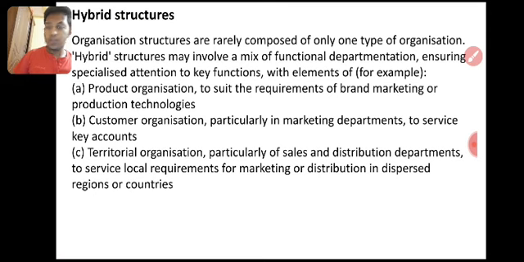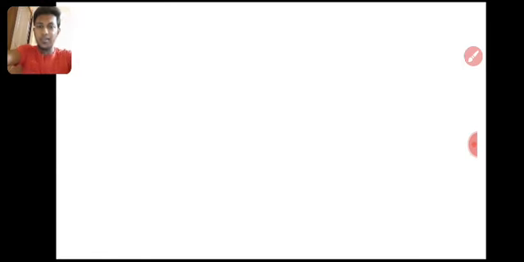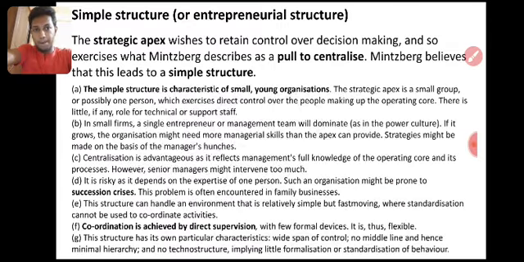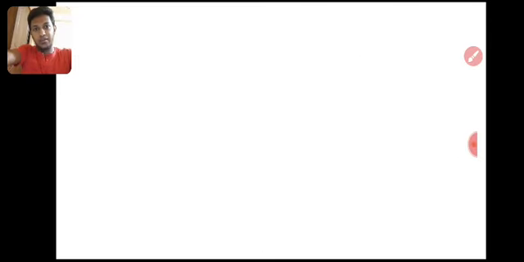The production technology means if we produce soap with one technology, Lux soap, Dove soap, Sunlight, any soap will be produced with that technology. But the brand is different for different customers. So we use both: dividing product-wise and also brand-wise, right? It's a hybrid structure. Then the simple structure, I already explained this. It's keeping the authority with one person.